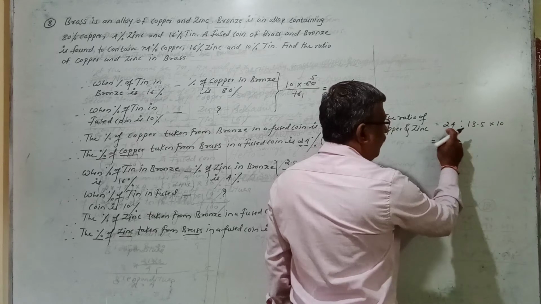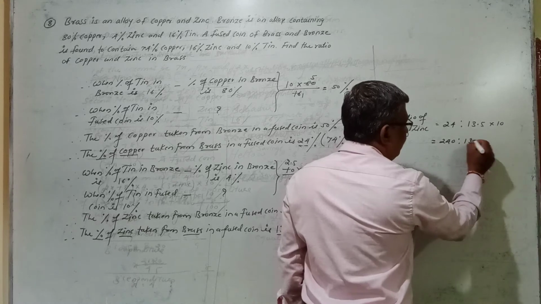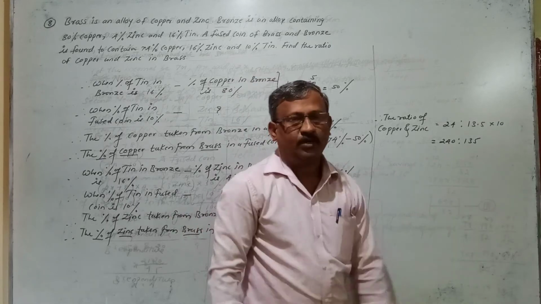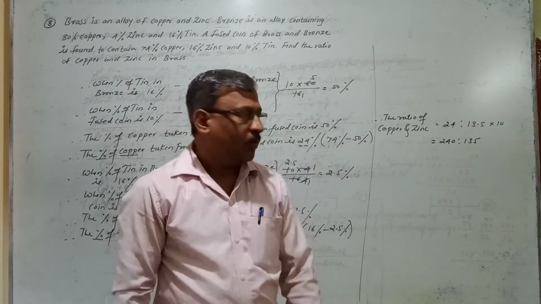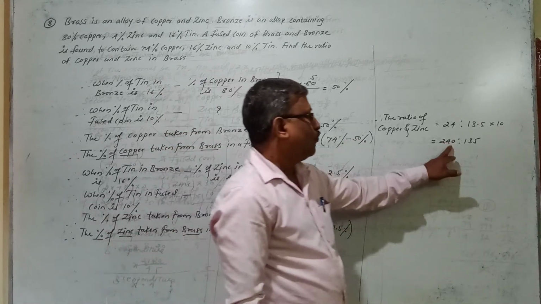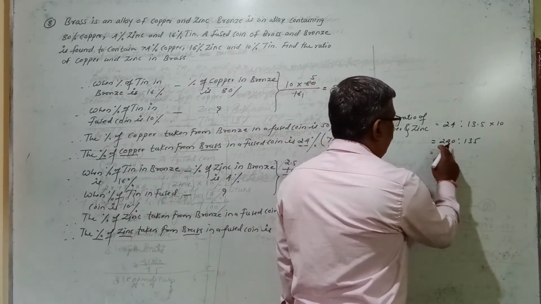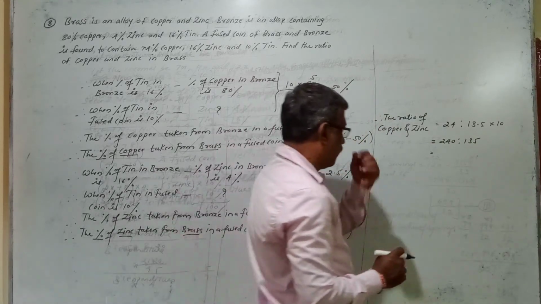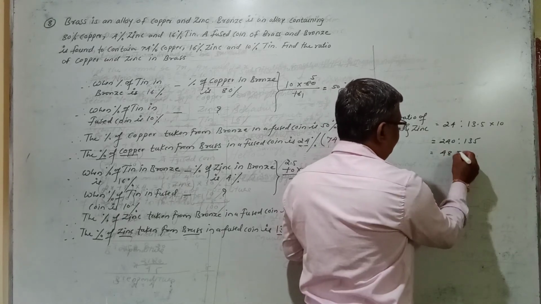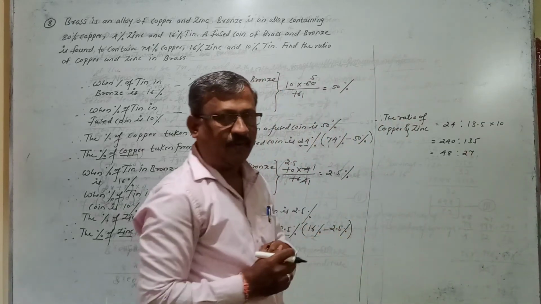So 10 into 24 you will get 240 is to 13.5 into 10, which is 135. Like this the decimal point is cancelled. Now this is called a ratio, 240 is to 135. But while calculating the ratio, if the numbers are divisible, we divide. So 240 and 135, see whether they are divisible or not. Both numbers are divisible by 5, right? So divide by 5. 5 4s are 20, 5 8s are 40, so 48. Then 5 2s are 10, 5 7s are 35, so 27.